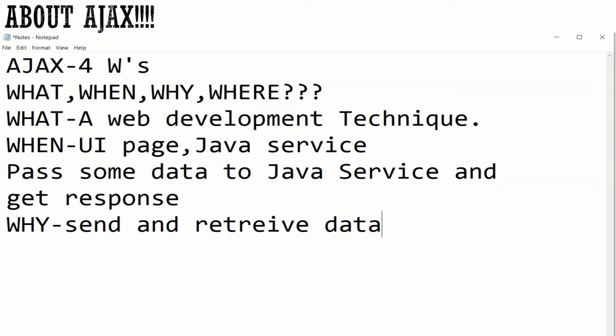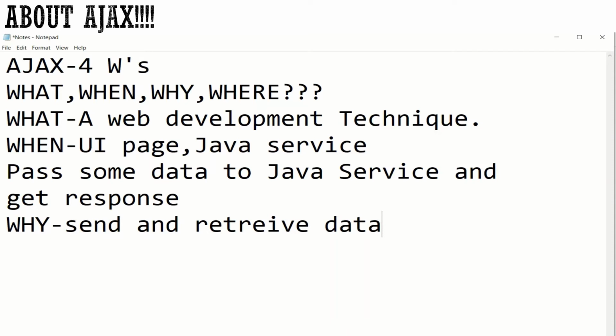Then why does this become more important compared to other approaches? With Ajax, we can send and retrieve data asynchronously. Asynchronously is a big term to hear, but the meaning is very simple.